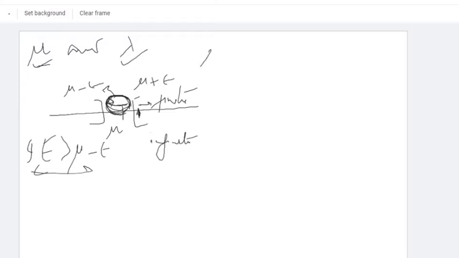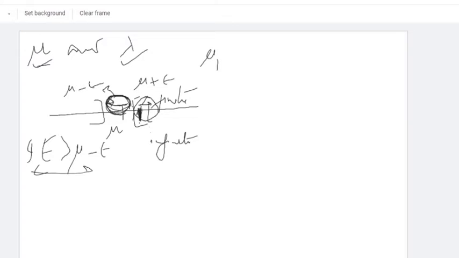Let us suppose that this is mu1. At this point there's one element mu1. Then if you make a neighborhood of this mu1, it will also contain infinitely many points, because greater than mu plus epsilon there are infinitely many elements. So in this area there are infinitely many elements. We have supposed that.